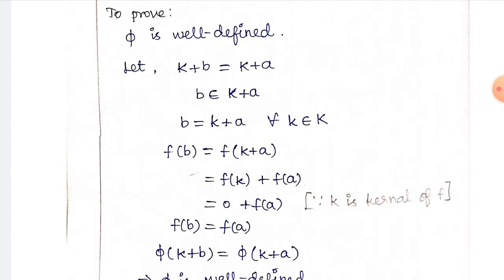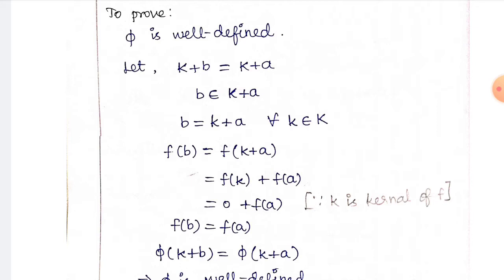Let K plus b is equal to K plus a. K plus b is equal to K plus a means b belongs to K plus a. So b belongs to K plus a means we have to take a small k from K, so b is equal to small k plus a.